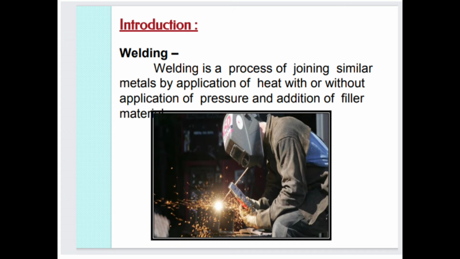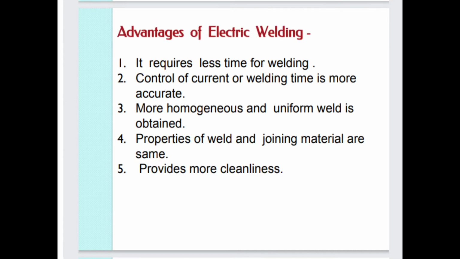This is a very simple definition. Next is advantages of electric welding. It requires less time for welding. Second is control of current or welding time is more accurate.